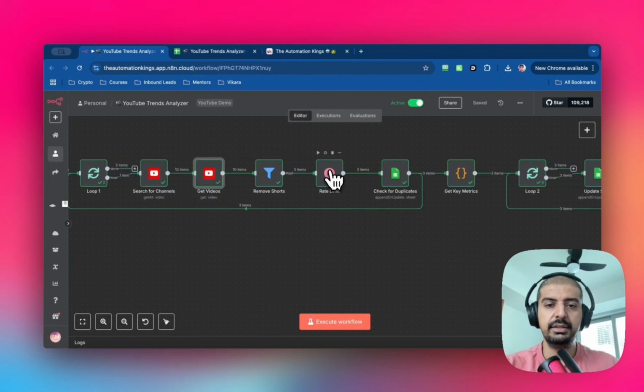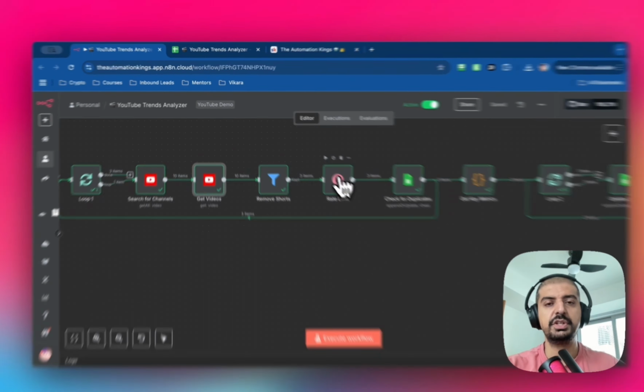After that, I've added a wait node. This is just for 10 seconds, and that's purely because if you're going to be following a bunch of channels and hundreds, if not thousands of videos, you're not going to be able to write consistently to the next Google Sheet node because it's going to hit the rate limit. Okay, so the next node is now the Google Sheets, and this is update or append operation.